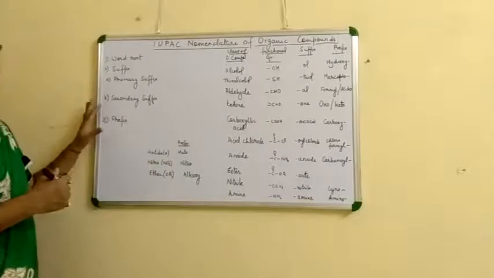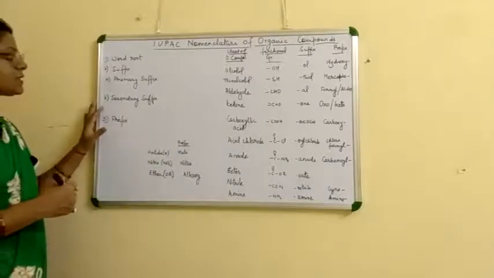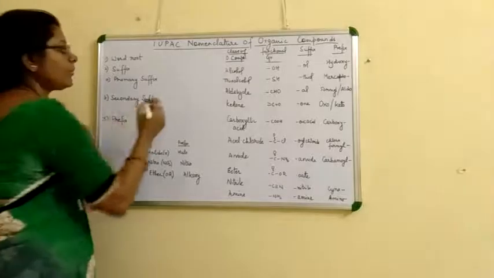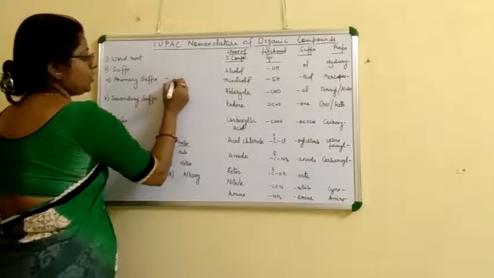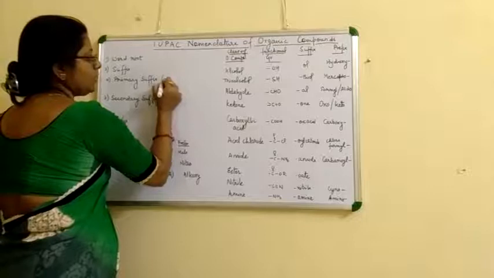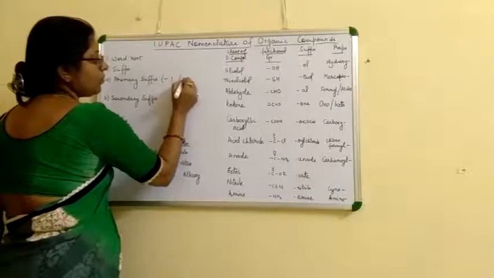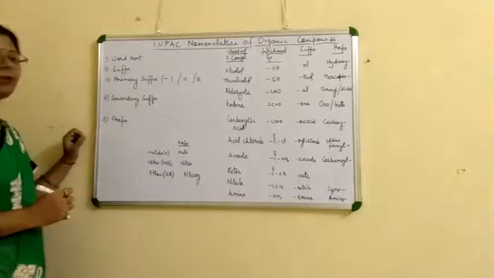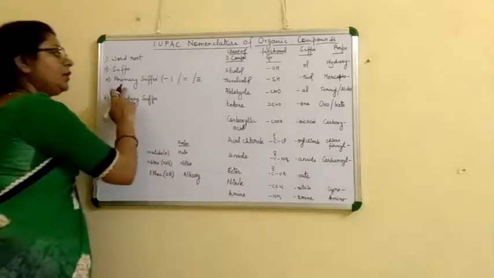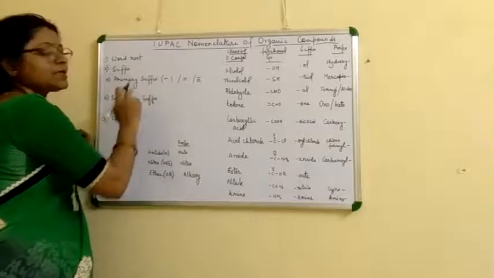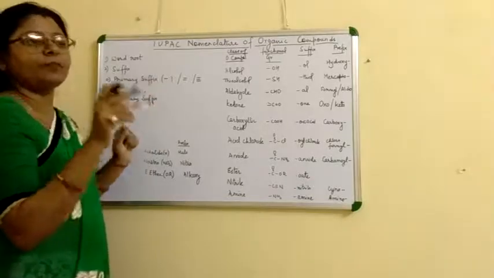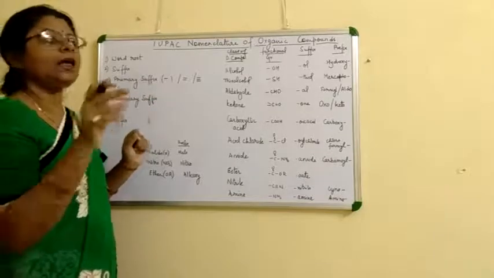According to the multiple bond or functional group, suffixes are of two types, primary suffix and secondary suffix. Primary suffix explains the saturation or unsaturation of the compound, whether a single bond, double bond or triple bond is present. After the word root we use an, ene, yne.